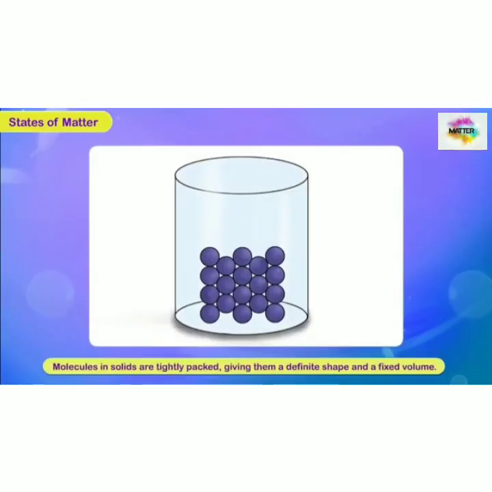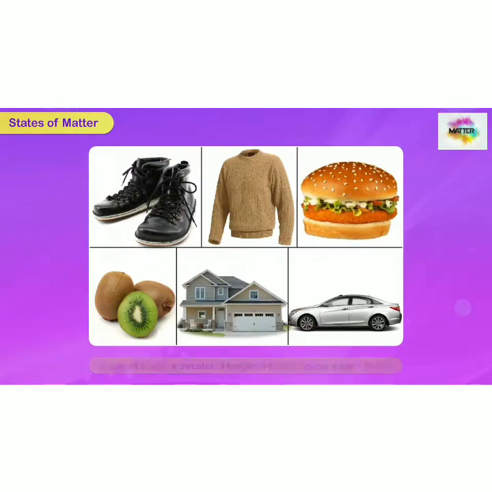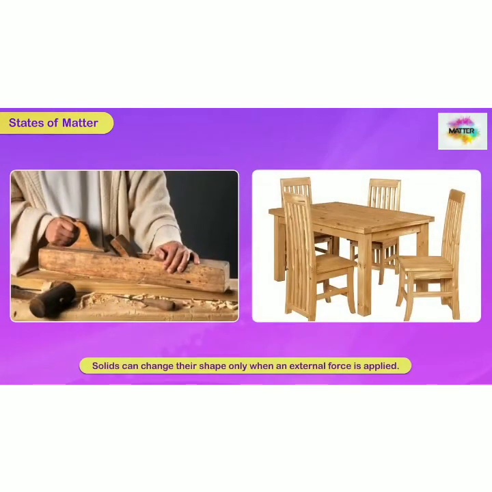Molecules in solids are tightly packed, which gives them a definite shape and a fixed volume. A pair of boots, a sweater, a burger, a fruit, a house, a car, etc. are examples of solids. Now I hope you all have understood what solids are.